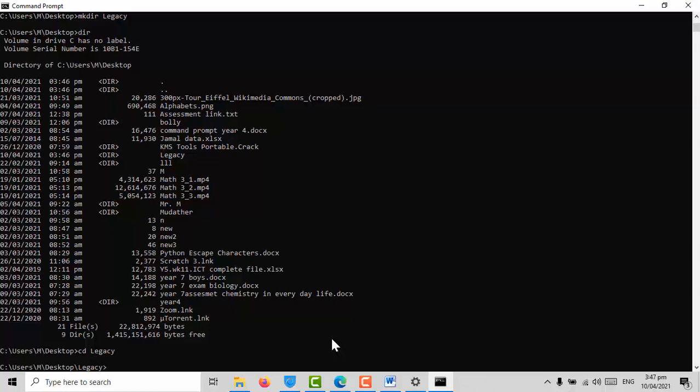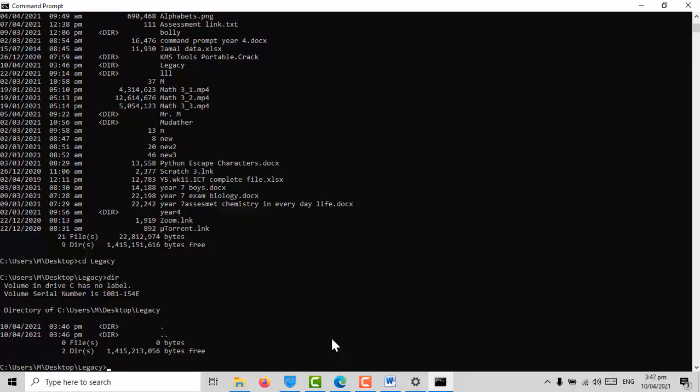What if I want to show all the files inside? What's going to show? dir, enter. See, it says there are no files in this folder. 0 bytes. Okay, 0 files, 0 bytes. Bytes is the space of all the files inside. We don't have files, so the space is 0 and the number of files is 0.